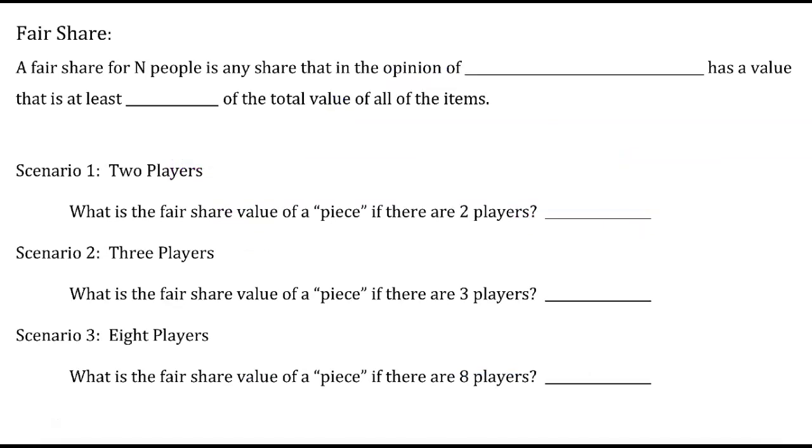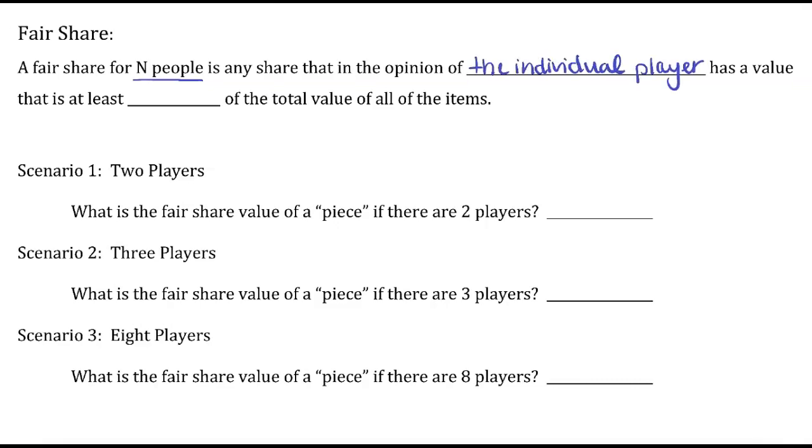If we have n people, that is 3, 4, 10, 55, then a fair share for those people is any share that, in the opinion of the individual player, has a value that is at least 1/n of the total value of all the items. Let's look at these example scenarios to see what we mean here. If there's two players, a fair share would be 50-50. So as long as each of the players receives 1/2 or 50% of the total value, then they're happy and they got their fair share.